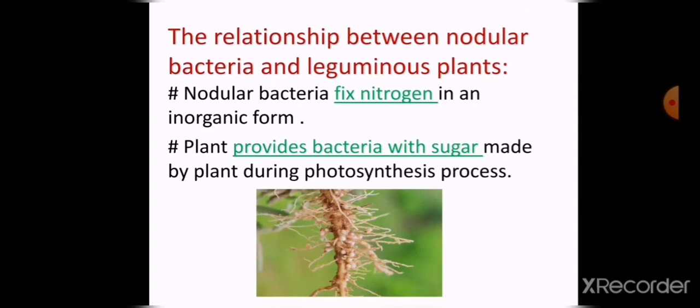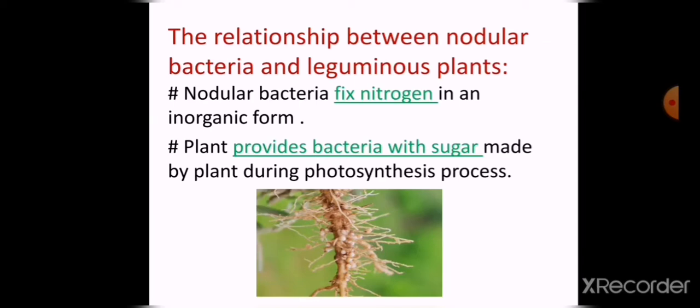Like the relation between the nodular bacteria and the leguminous plants. These plants cannot absorb the nitrogen from the soil to make their own food.